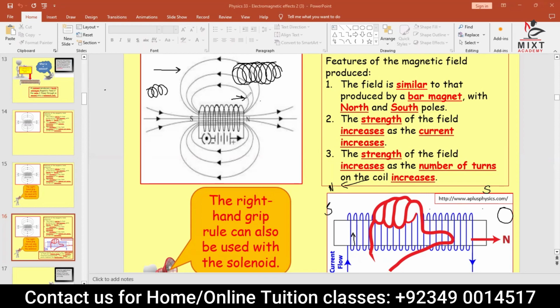So it means that your north will be here and your south will be here. If the battery is here, for example, and current goes like this, so it will be like this. If the battery is like this, in that way, the north should be here and south should be here.